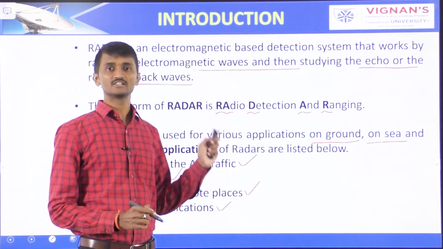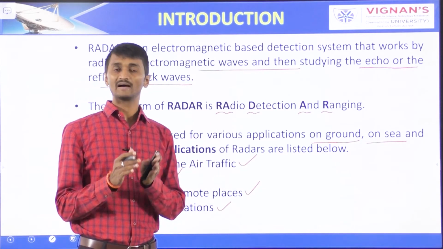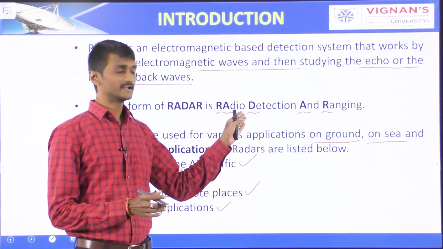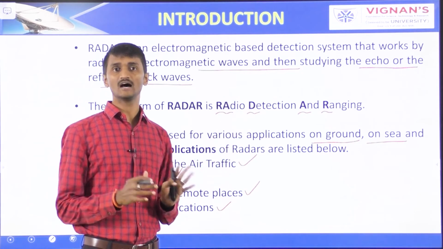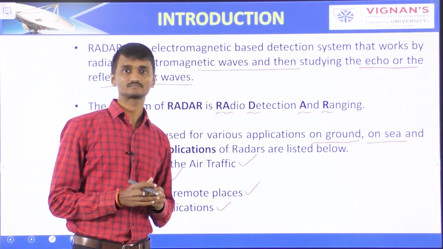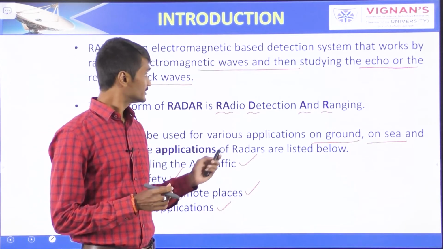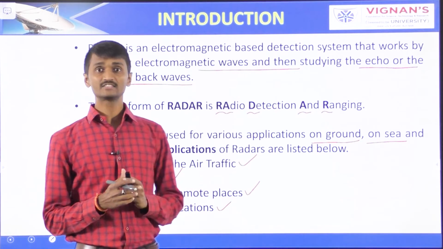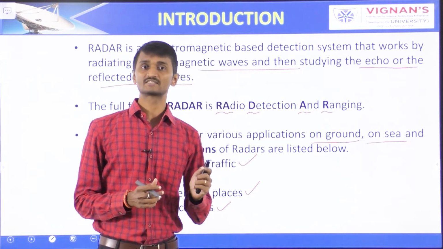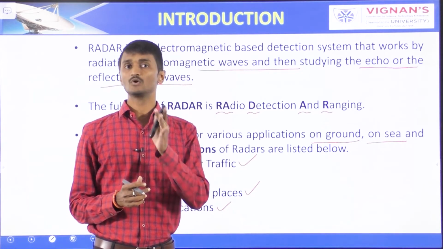In any application of radar, the basic principle remains the same, that is radio detection and ranging of the objects, that is targets. So the radar is used for detecting the objects and finding their location.